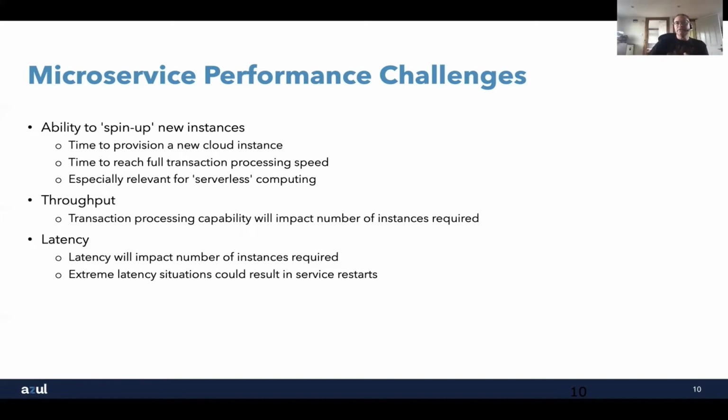Obviously, we've got the warm-up time associated with a Java piece of code, how long it takes to compile those methods to get to that heavily optimized level. This is especially relevant when we talk about the extreme side of microservices and serverless computing, or AWS Lambdas. Essentially what you're doing there is starting up a service, providing some kind of function that does something, and then stopping the service immediately.